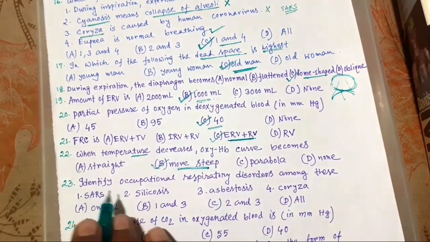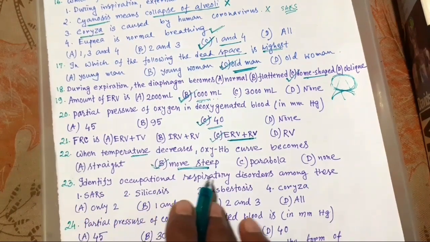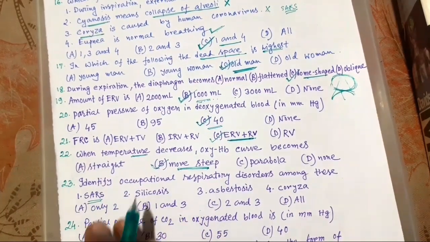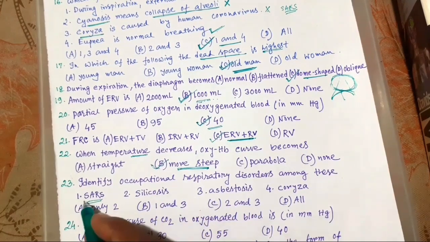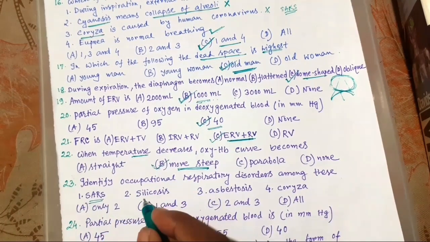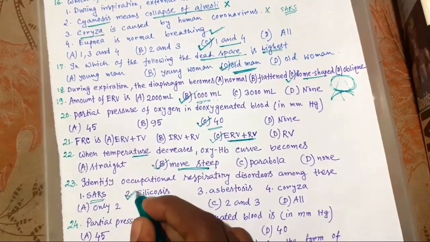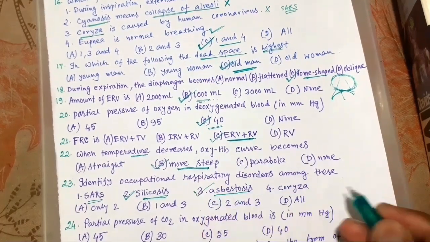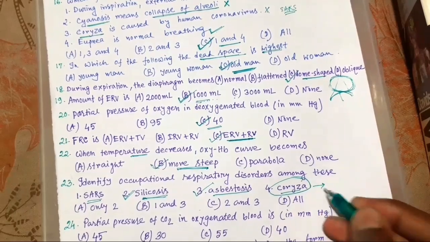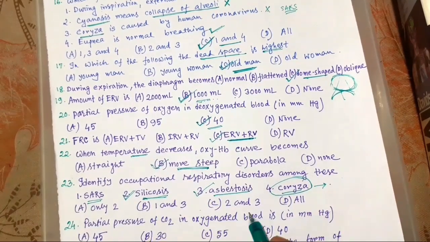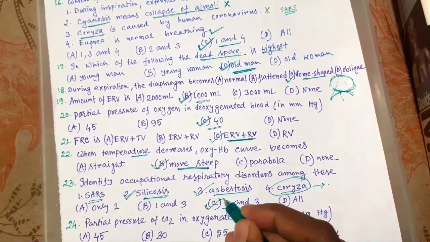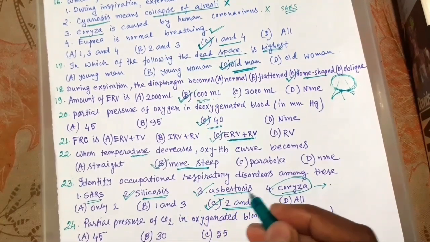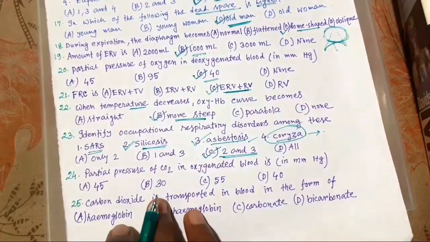Okay, now 23. Identify occupational respiratory disorders among these. SARS, this is caused by virus, okay. That is severe acute respiratory syndrome. Silicosis, this is occupational respiratory disorder, okay. Asbestosis, this is also, and this is wrong, this is caused by rhinovirus, we know. So option 2 and 3 will be the right choice. That is the occupational respiratory disorders, okay. Silicosis and asbestosis.